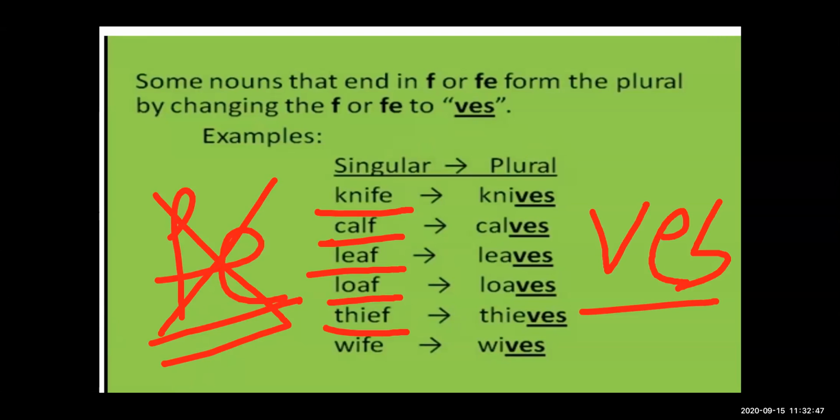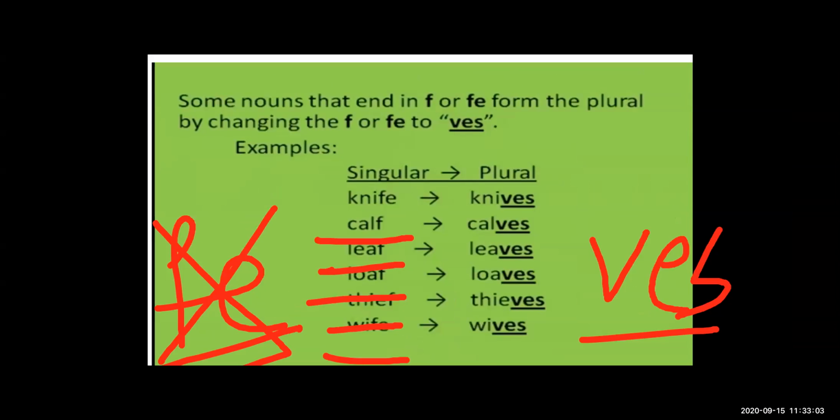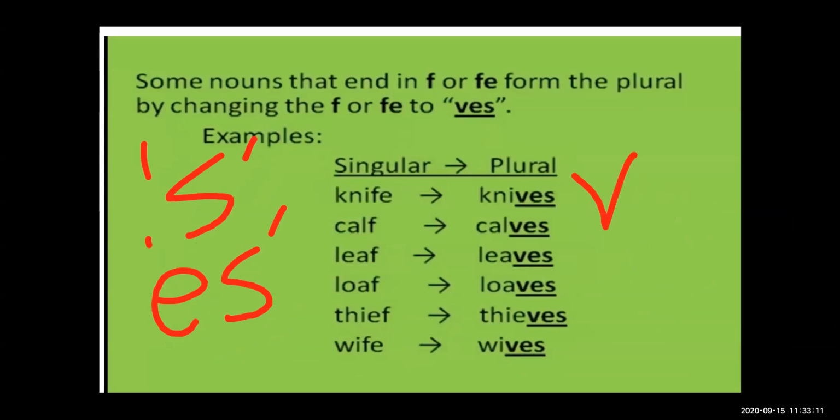Thief, thieves. Wife, wives. So these are the singular and plural forms by adding ves. First we learned about adding s, then es, and now ves. Now see further.